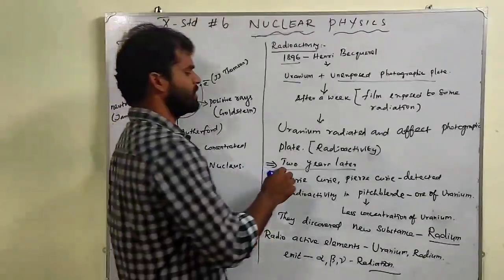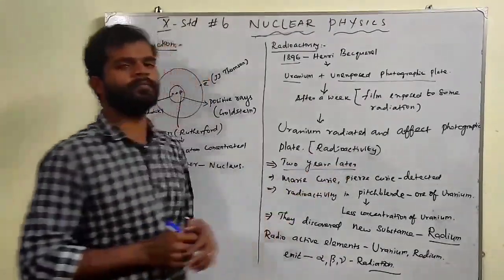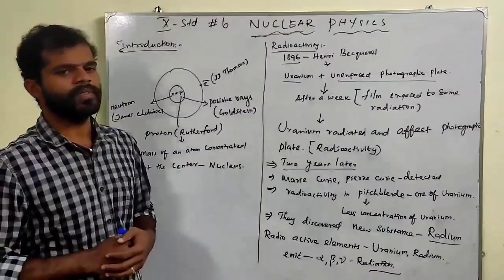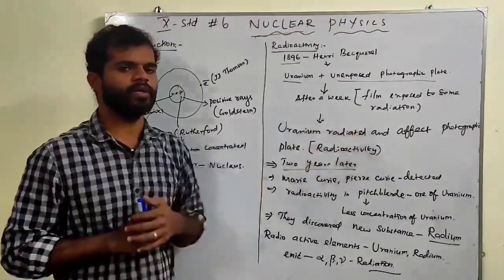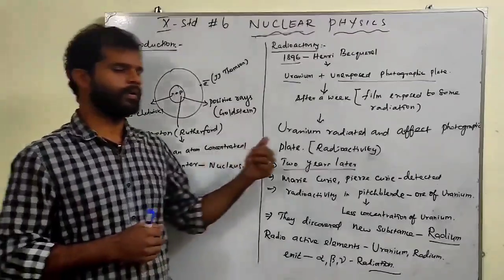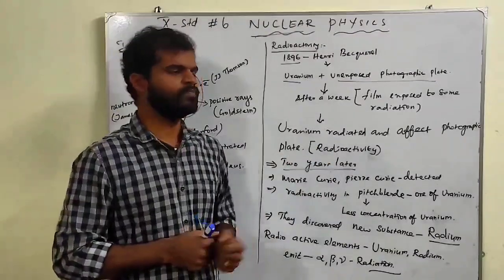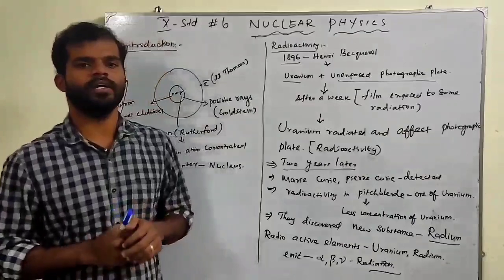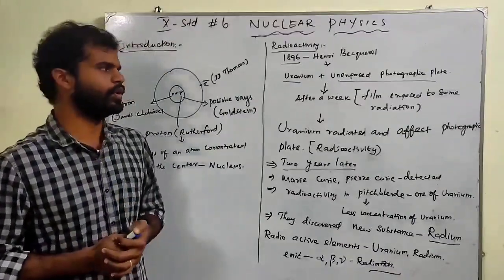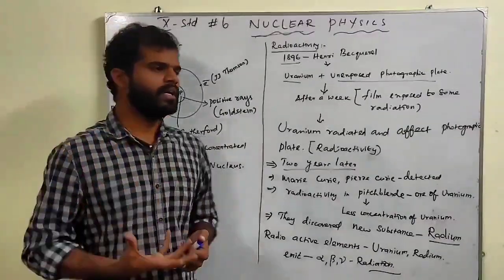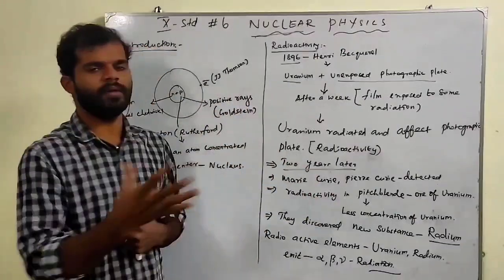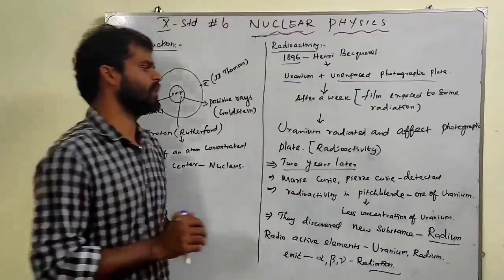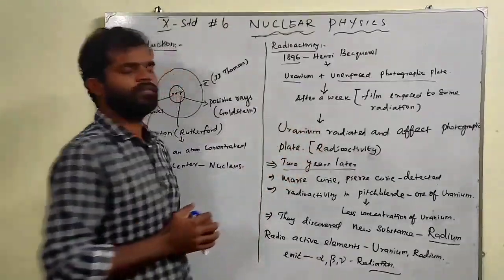So Becquerel gave the first theory about radioactivity: uranium radiated some radiation and affected the photographic plate. That uranium is called a radioactive element. Uranium emits radiation automatically, whenever you keep it. That is called a radioactive element.